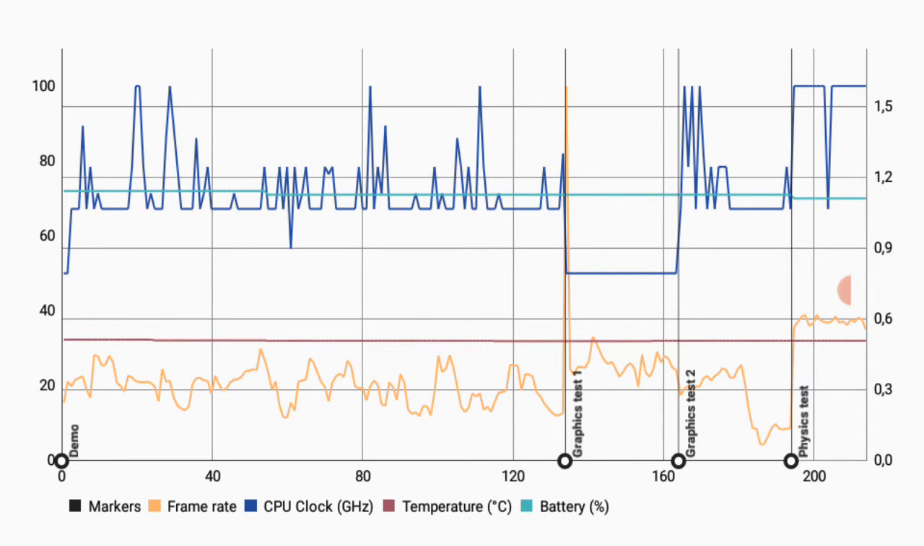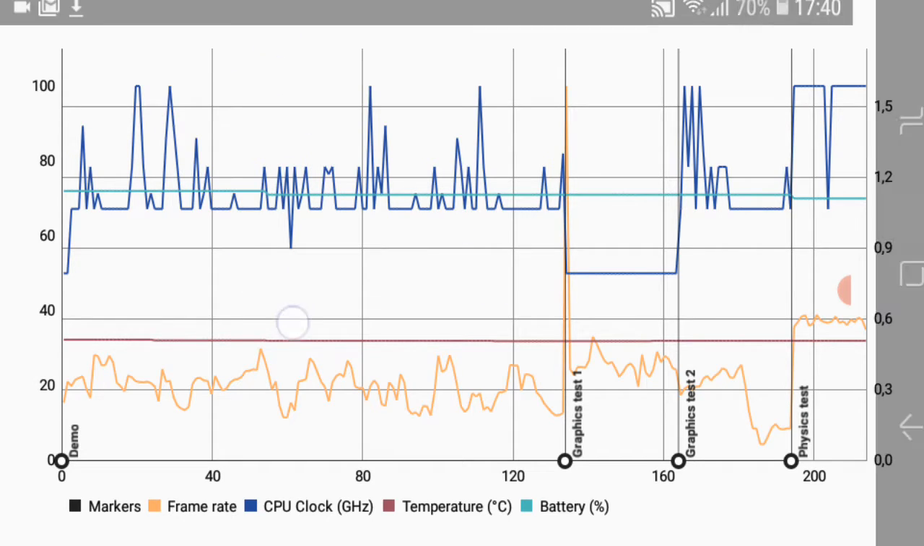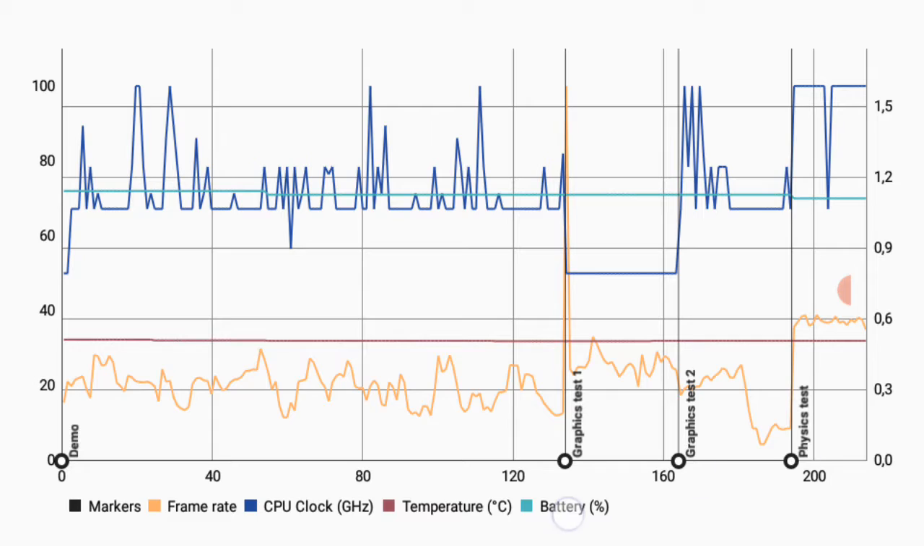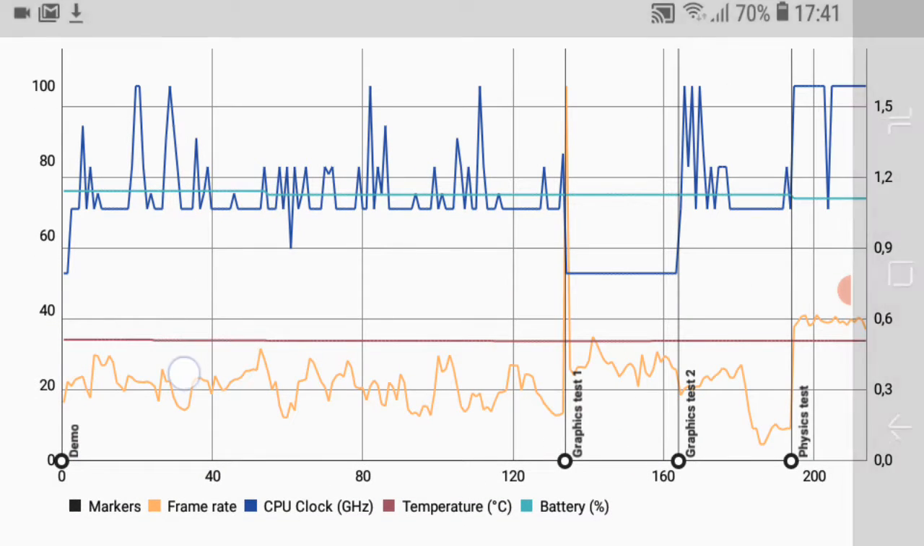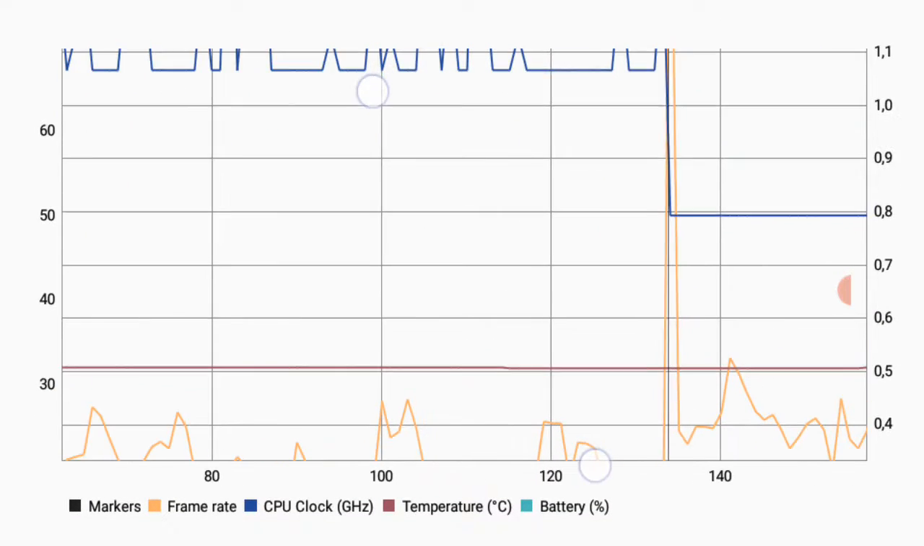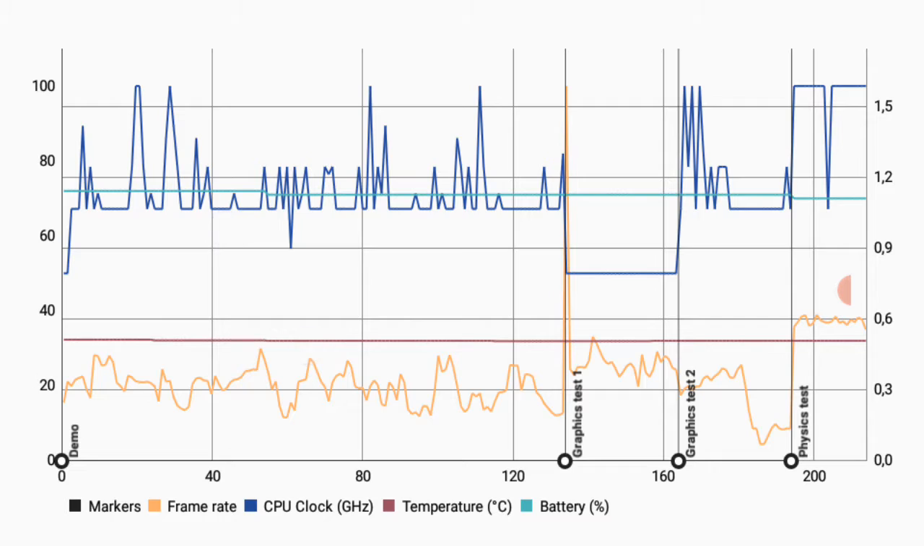And here we are. We begin with the demo, then the graphics tests. So I did the tests as always. Why does this thing not want to show up? Okay, if you want to zoom, here we are. So here we have the demo, graphics tests, and the physics test.